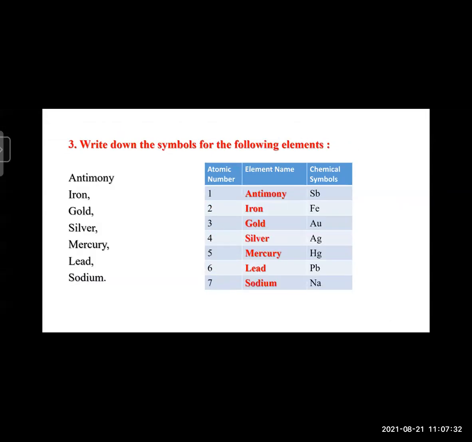Third question: write down the symbols for the following elements. These three questions are given in your book. First, antimony, iron, gold, silver, mercury, lead, and sodium. Antimony is Sb, capital S, small b. Iron, Fe. Gold, Au. Silver, Ag. Mercury, Hg. Lead, Pb. And sodium, Na.